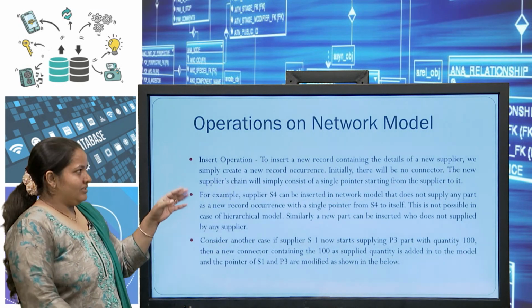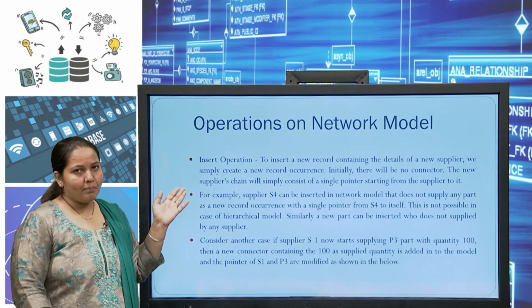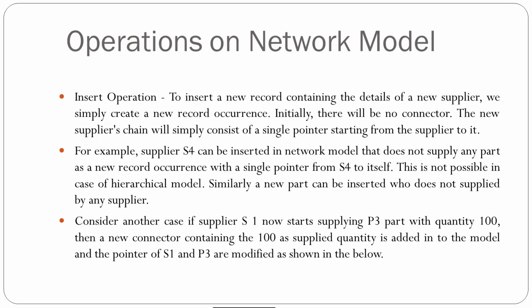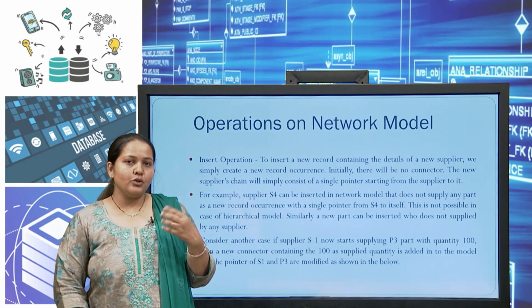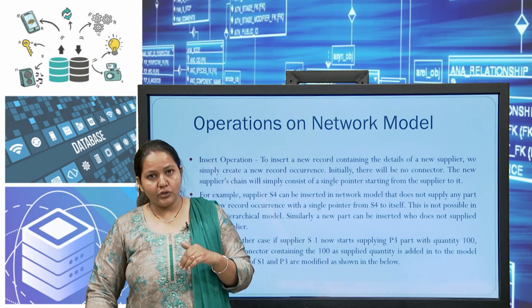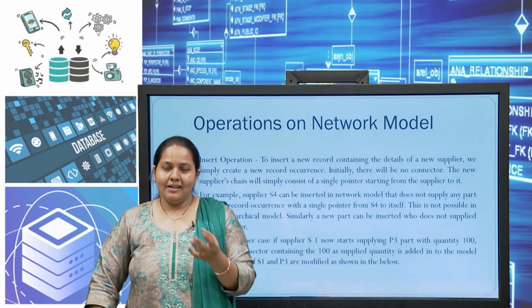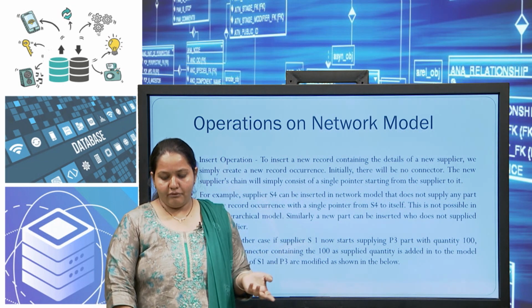Generally the insert, update and delete operations are all performed, but when we perform all of these, there is difficulty because of complexity. If I want to add a new supplier, then it is okay, but if I want to add one supplier with a shipment of a quantity, then it becomes difficult to design.